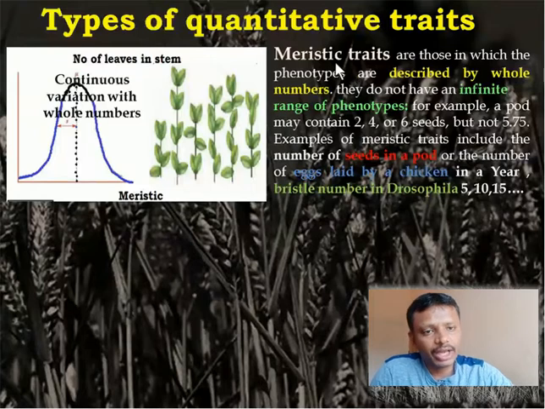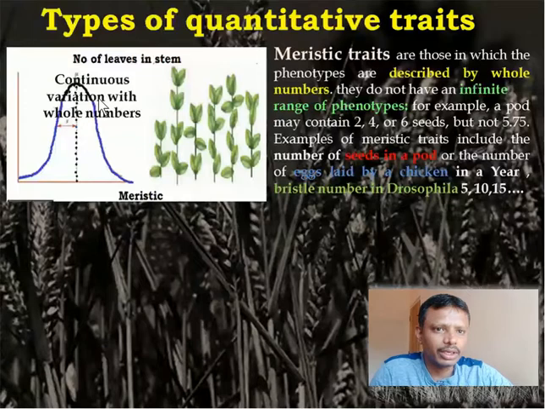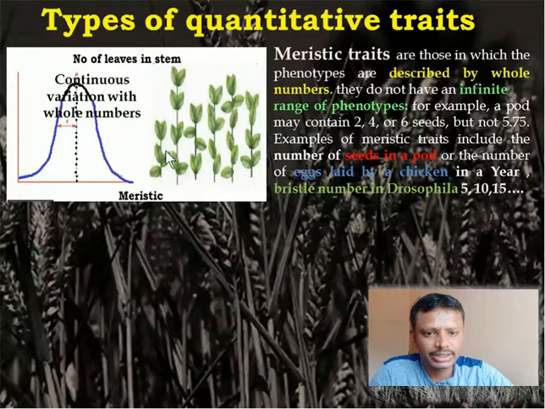But there are a few traits which show continuous variations, but all metric dimensions cannot be applied to these traits. They can only be described with whole numbers. They do not have an infinite range of phenotypes, like they will not have 1.5 or 2.5, okay, with respect to the yield or the number of leaves. The number of leaves in a stem can be 5 or 6 or 10. It cannot be 1.5, 2.5 or 3.5, okay. Got it?